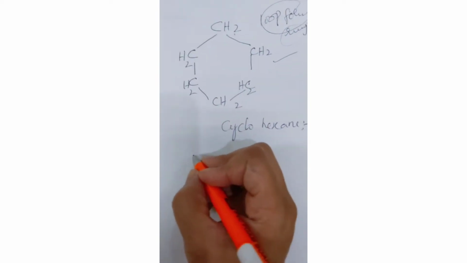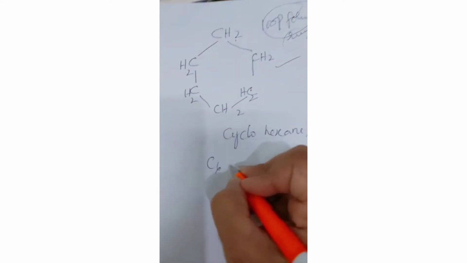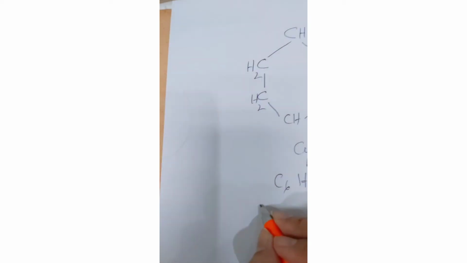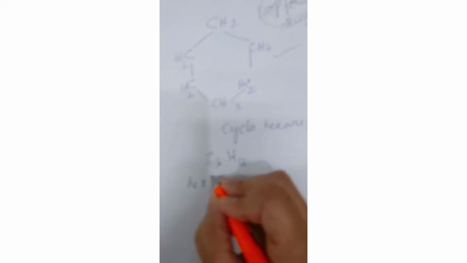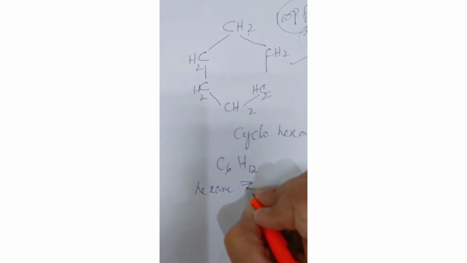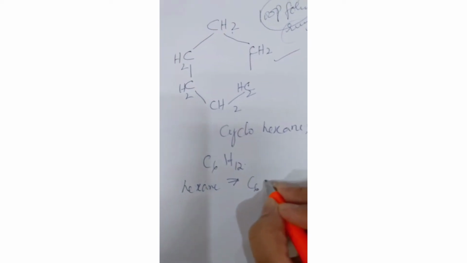Now cyclohexane has the formula C6H12, whereas hexane has the formula C6H14.